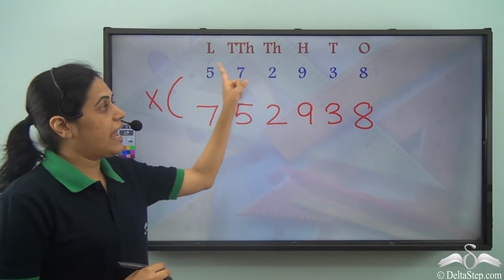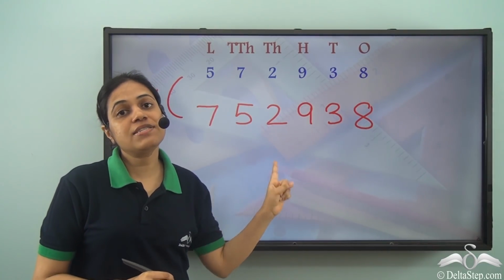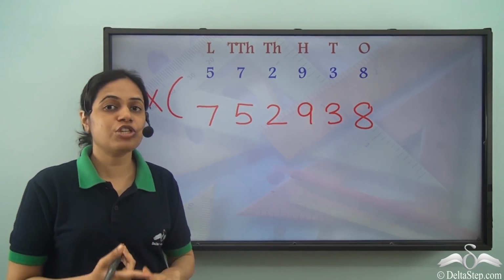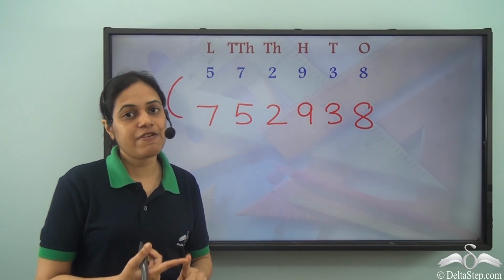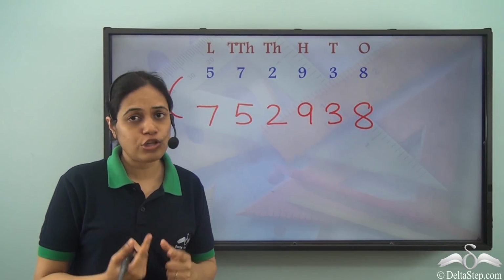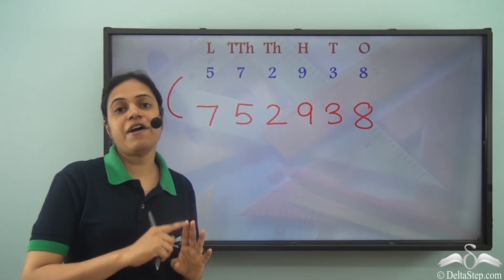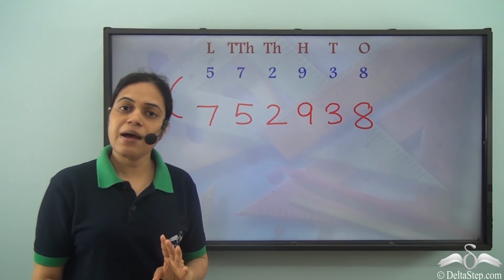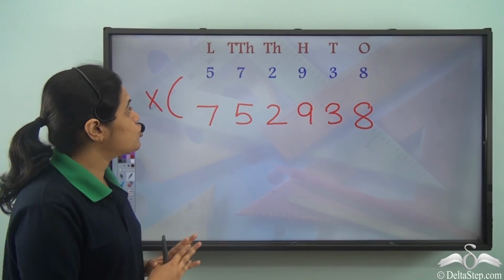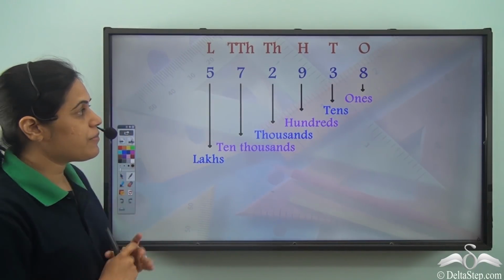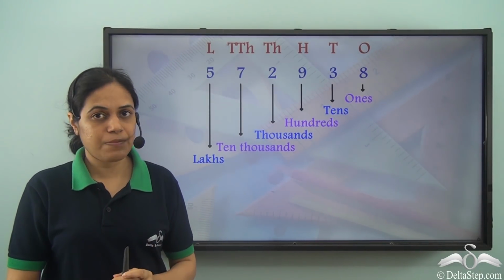So, in any number, not just the digits, but the position or the place where the digits are placed is also very important. If I change the place, the number changes. So, what matters in a number is where the digits are placed.